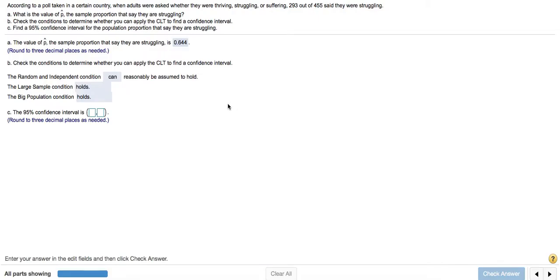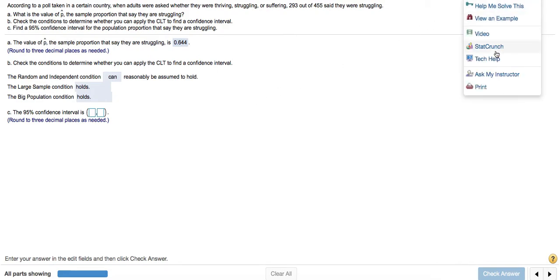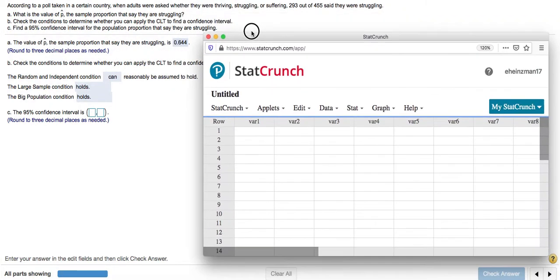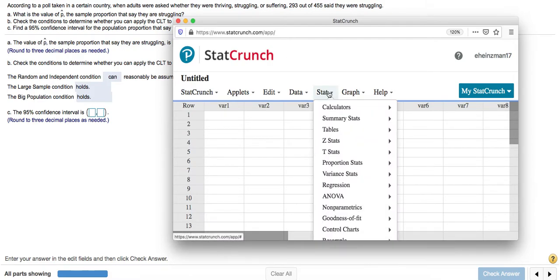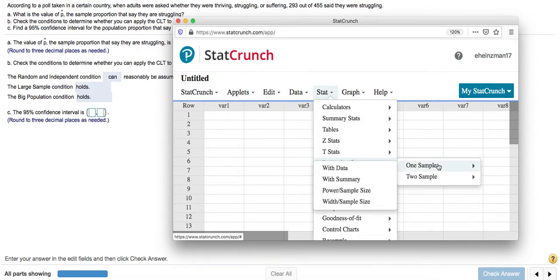But on to this last part here, of now constructing a 95% confidence interval. This can be done entirely within StatCrunch. So what I'm going to do is go to Question Help and open up StatCrunch. Now where I'll go next is where it says Stat. Since we're talking about a proportion, I'm going to go to where it says Proportion Stats. I'm going to select one sample, because there was one sample of 455 individuals.